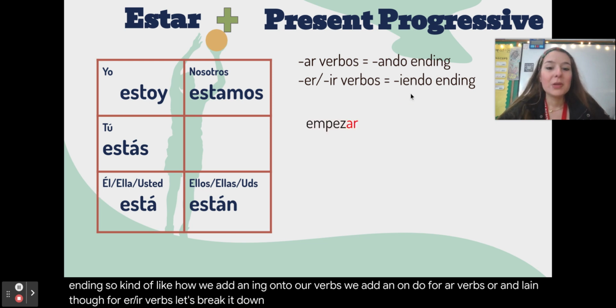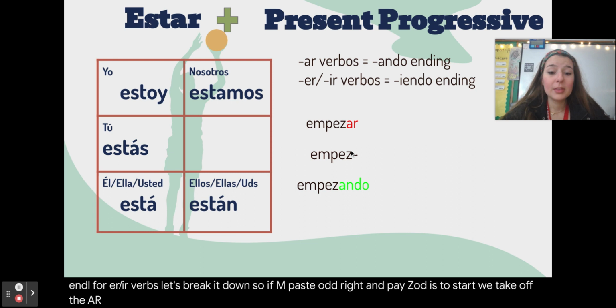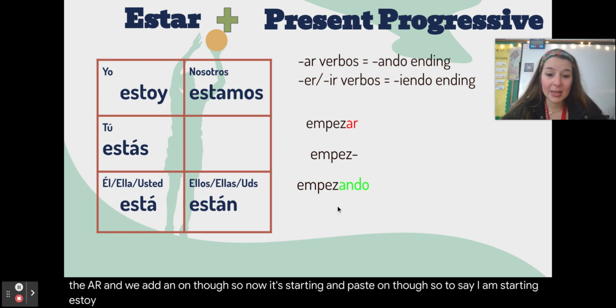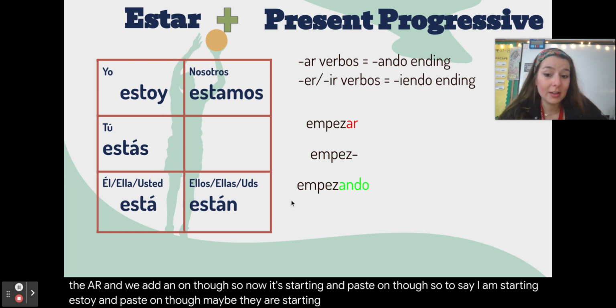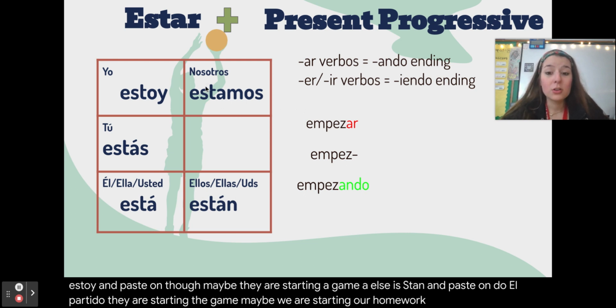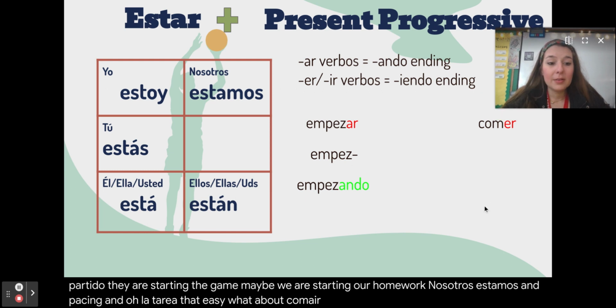Let's break it down. So you have empezar, right? Empezar is to start. We take off the AR and we add an ando. So now it's starting, empezando. So to say I am starting, estoy empezando. Maybe they are starting a game. Ellos están empezando el partido. They are starting the game. Maybe we are starting our homework. Nosotros estamos empezando la tarea. That easy.